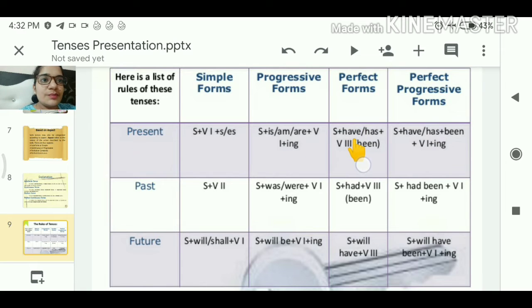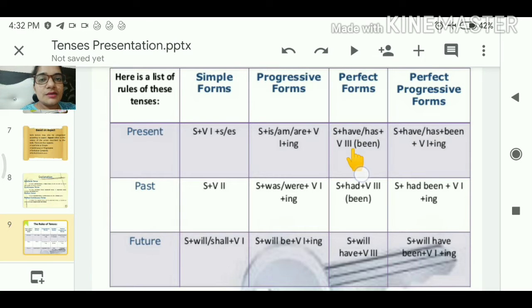Then we have perfect form, in which the work has completed. Then the present perfect: subject plus has or have. If the subject is singular, then we use has. If it is plural or I, we, you, they, then we use have, plus verb third form, plus been. Clear? Been is in brackets, optional.